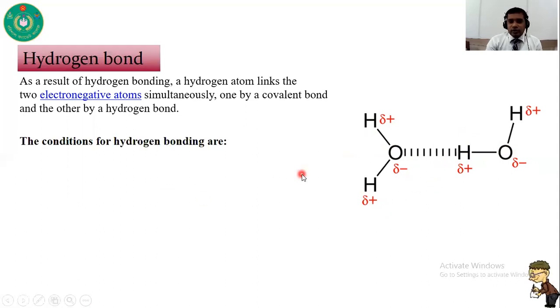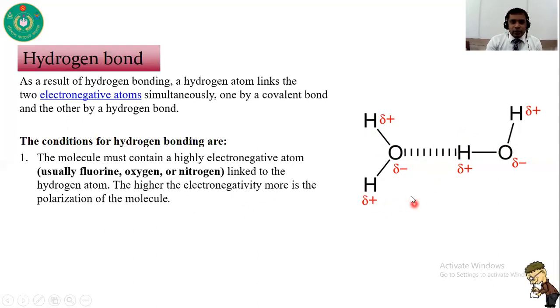The conditions for hydrogen bonding are: the molecule must contain a highly electronegative atom. For example, usually fluorine, oxygen and nitrogen atoms are linked to the hydrogen atom. The higher the electronegativity, the more is the polarization of the molecule, so there will be more possibility of forming a hydrogen bond.